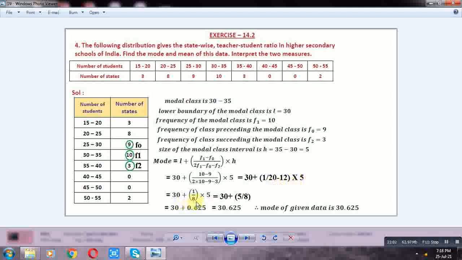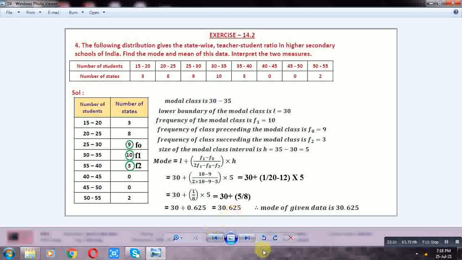The value of 5 by 8 is 0.625. 30 plus 0.625 is equal to 30.625. So this is the mode of the given data. Mode of given data is 30.625.